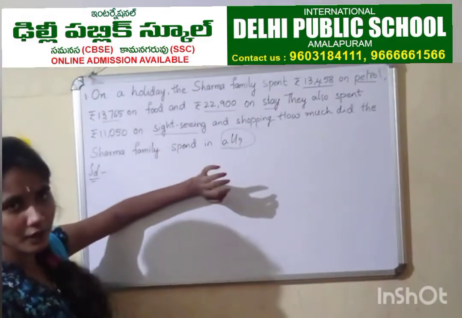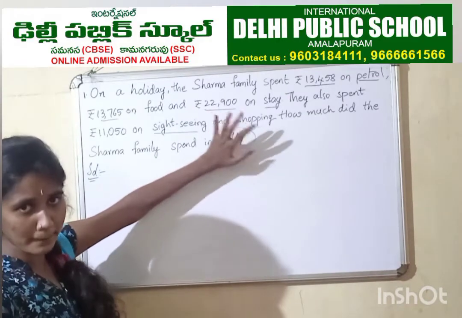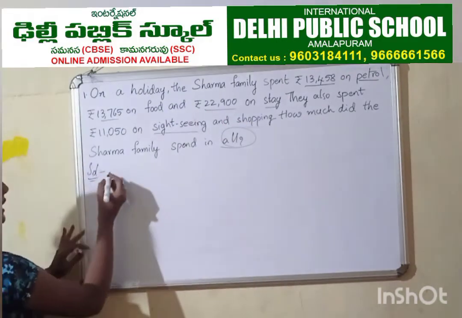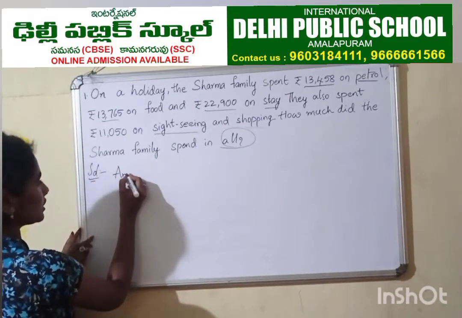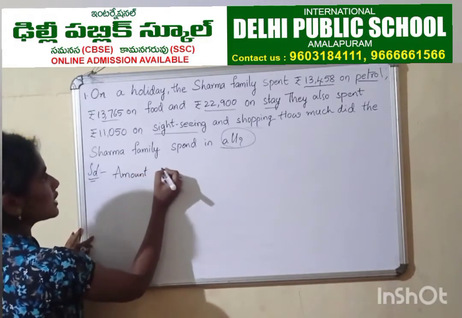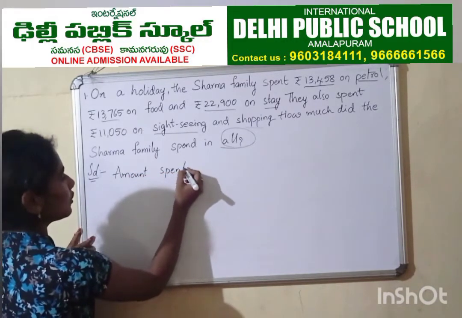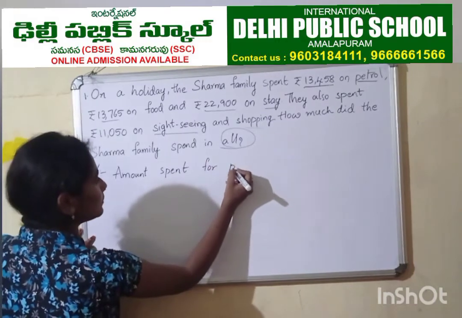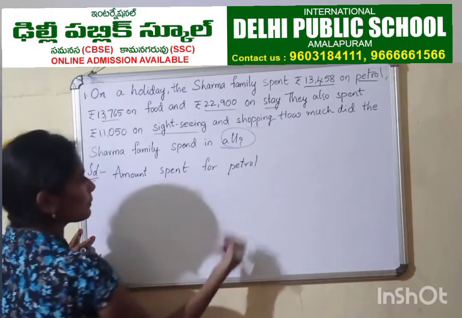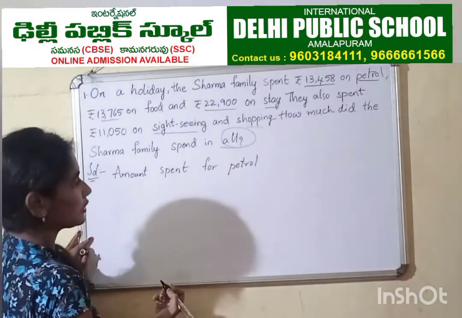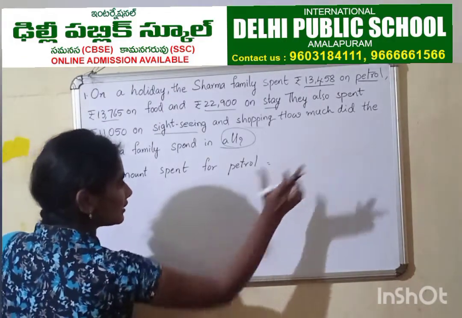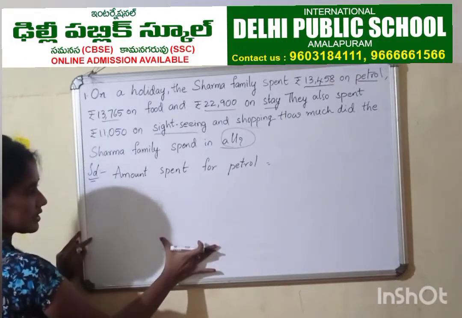They are spending money, so we use the word amount. Amount spent for petrol. This would be the first step, right? Later I'll write numbers. First let me write the steps.